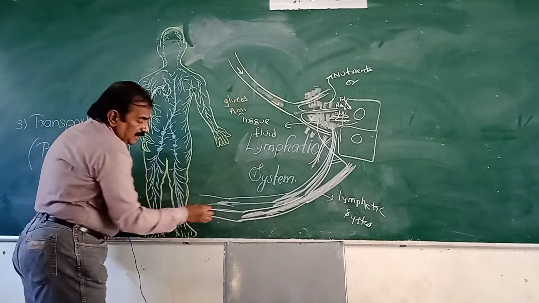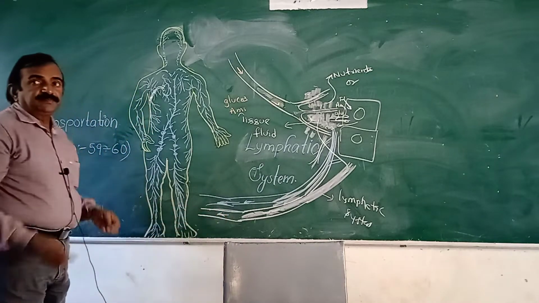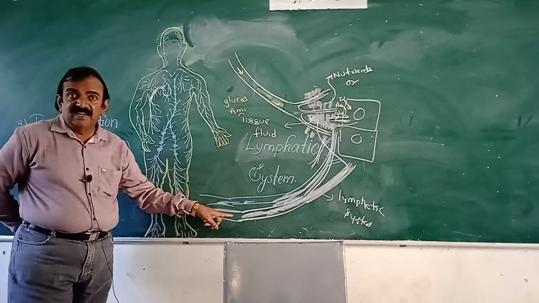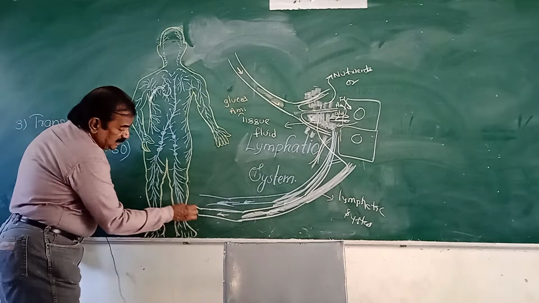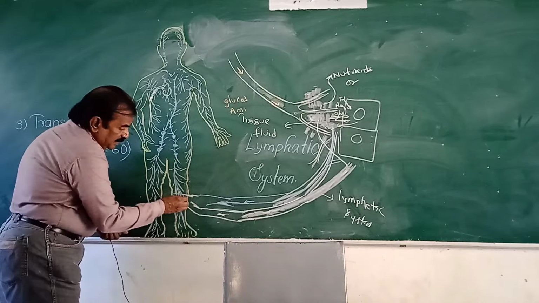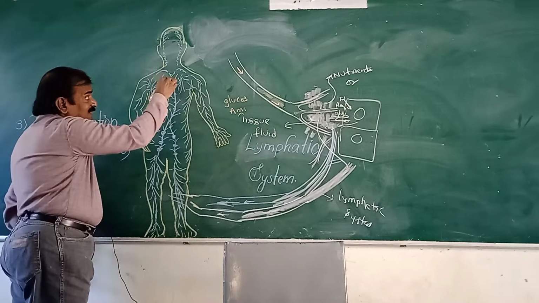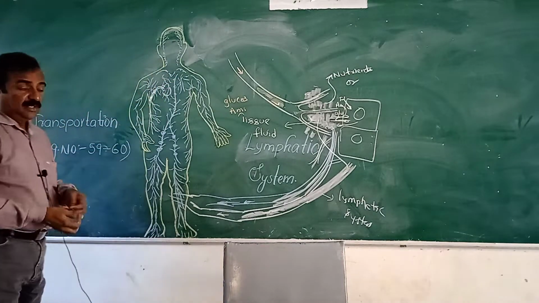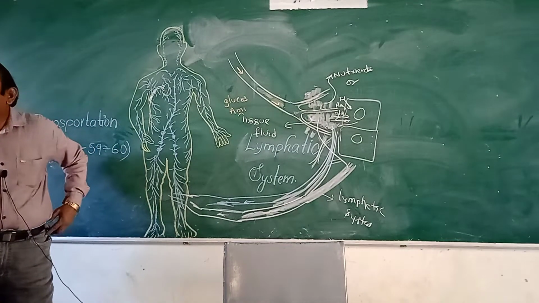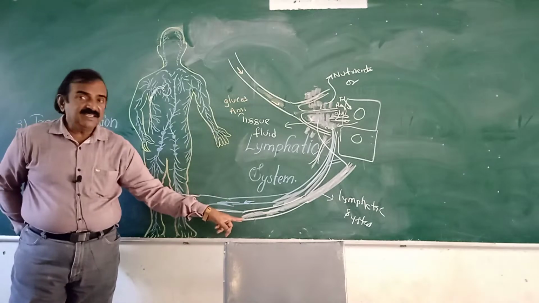Veins are carrying deoxygenated blood, and the lymphatic system is carrying lymph. Finally, the lymphatic system opens to the venous system, and the venous system opens to the heart, to the lungs, to the heart, to the body parts. So the lymphatic system is parallel to the venous system. They go side by side. This is the venous system. This is the lymphatic system.